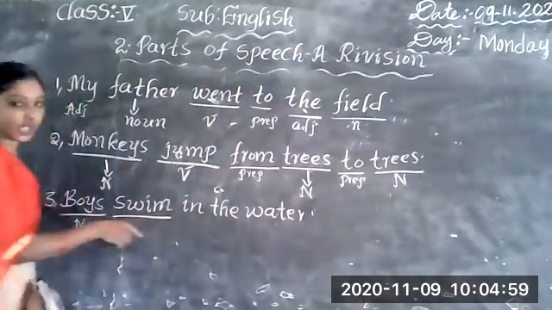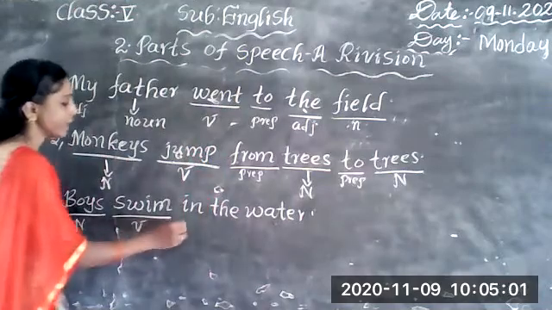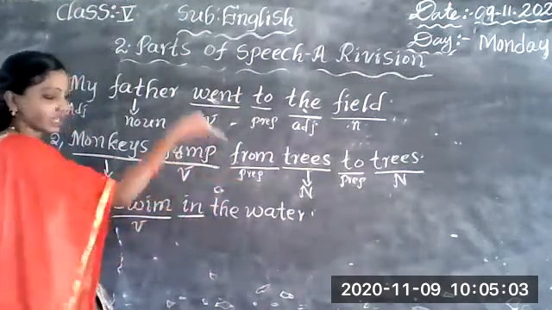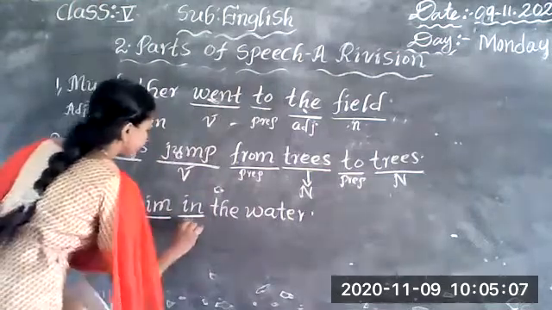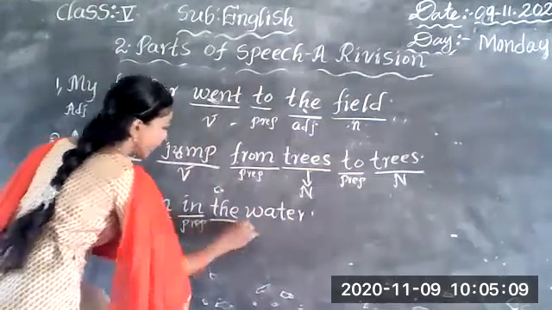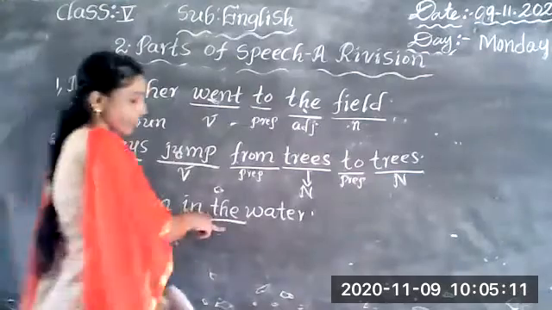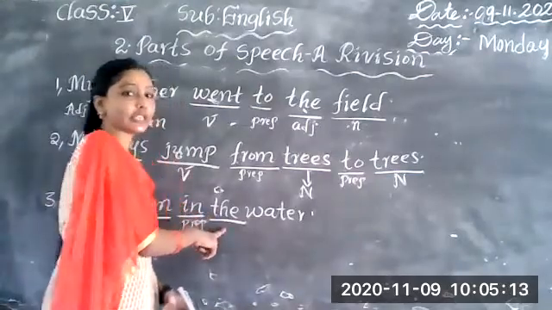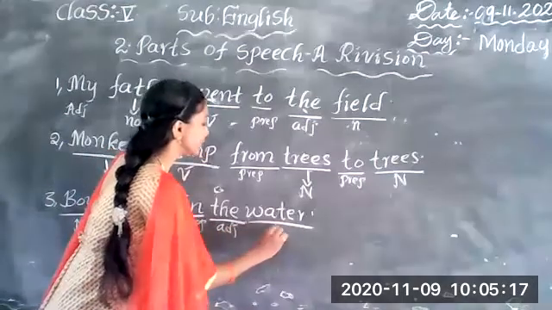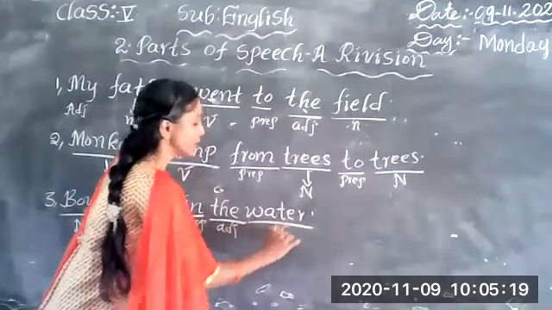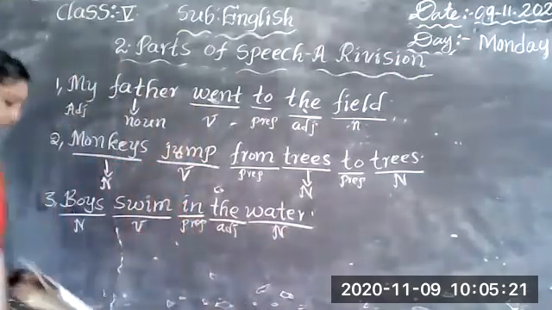And swim, the action, that means it is a verb. In shows the relation between two words. That's why it is a preposition. The, I told you, we can call it the article and adjective also. Okay, this is an adjective. Water is a noun, the name of a thing.